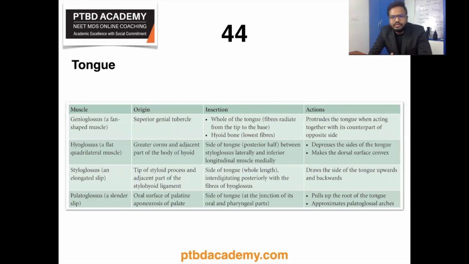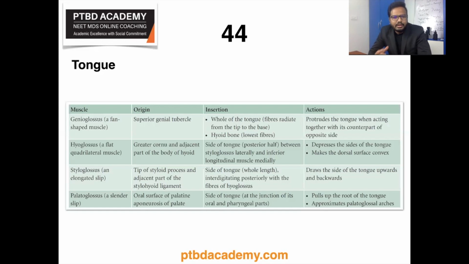Hyoglossus depresses the sides of tongue, makes the dorsal surface convex. Styloglossus draws the side of tongue upwards and backwards. Palatoglossus pulls up the root of the tongue, the posterior aspect of the tongue, and approximates palatoglossal arches.